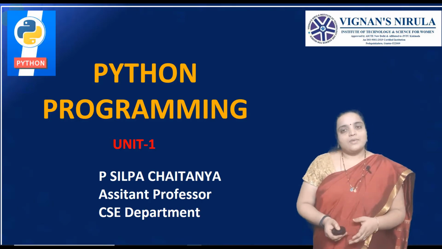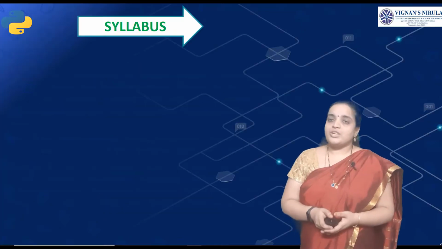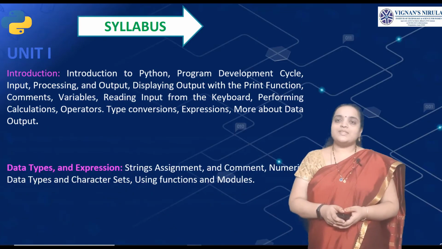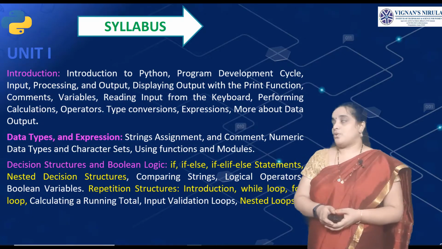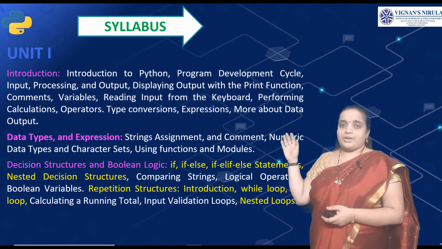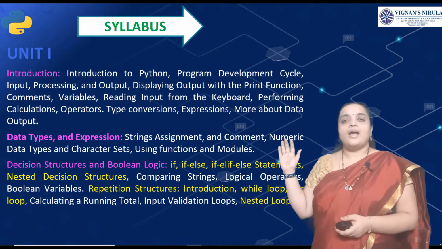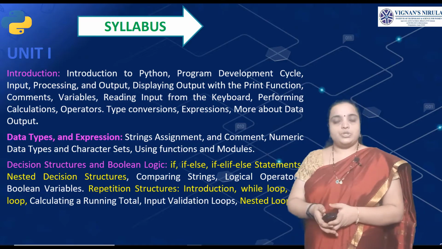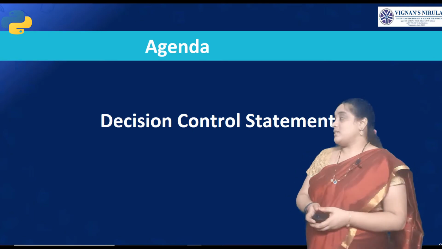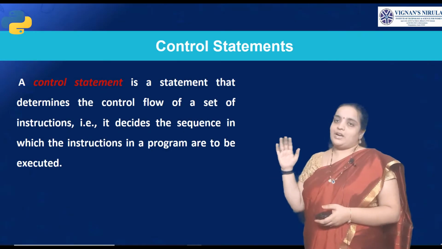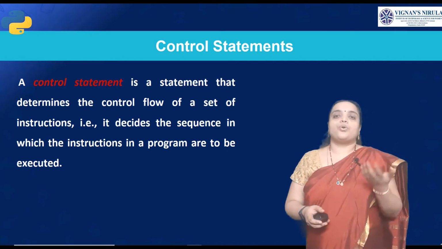So, coming to our syllabus of Python programming, in unit 1 we have three types of things. We have already seen the introduction to Python and the data types and expressions of Python, and now let us see the decision structures and control statements in this lecture. So today's agenda is totally decision control statements. Now let us move on to the first topic, that is control statements.